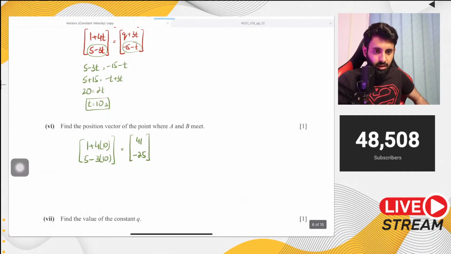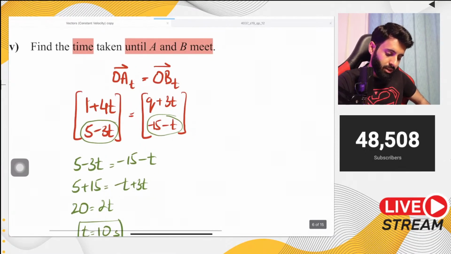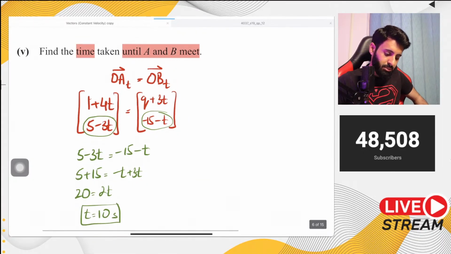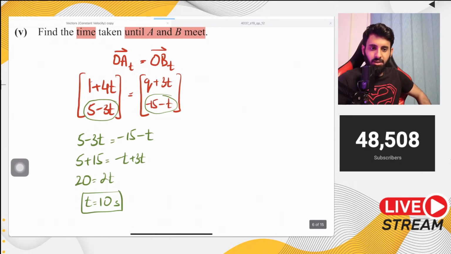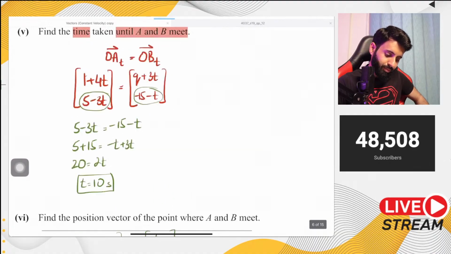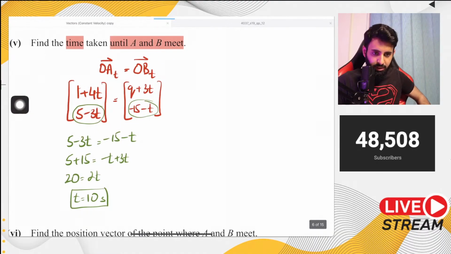That's your answer. Sir, why can't we use x component? Okay, go ahead, try and use the x component. You will most likely find the answer to your question. And when you do find the answer, let me know. For those of you who are saying, why can't we use the x component? Go ahead. Use the x component. You'll find the answer to your question. And then let me know what you found. Okay. Here it is. Use the x component. Equate these two. And find out the value of t.